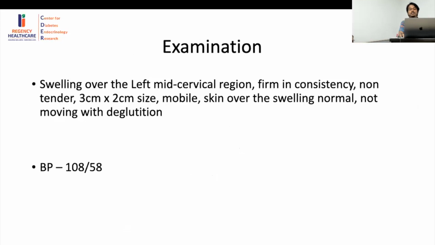Now, on examination, there was a swelling of the left mid-cervical region, firm in consistency, non-tender, 3 centimeter into 2 centimeter size, mobile. Skin over the swelling was normal, not moving with deglutition. Her BP was also found to be normal.